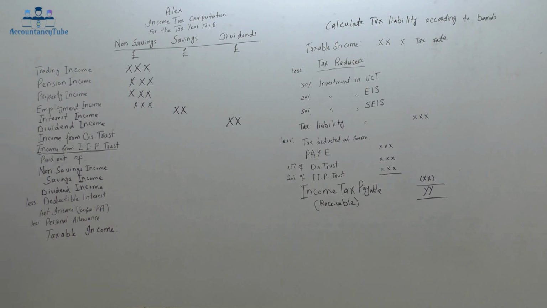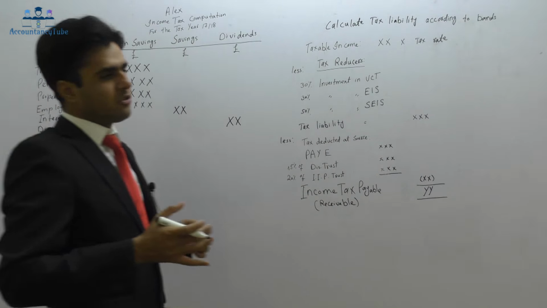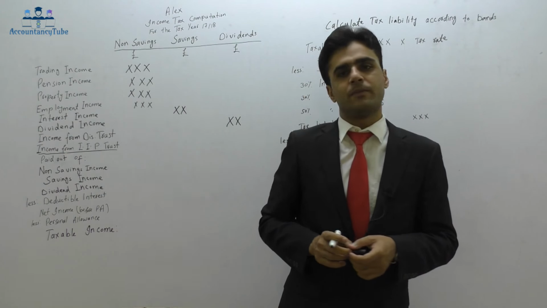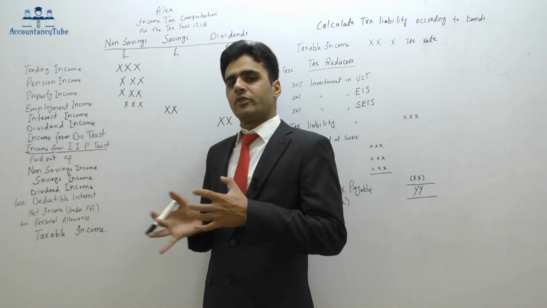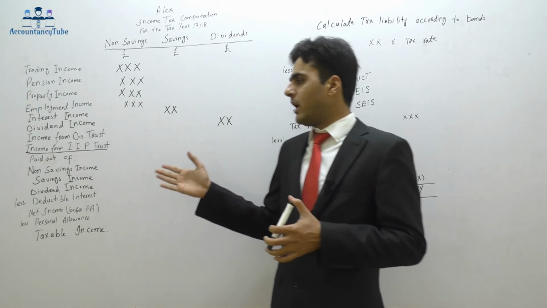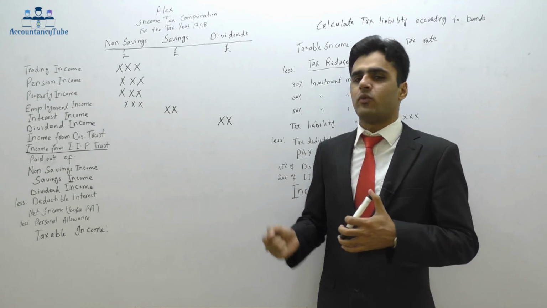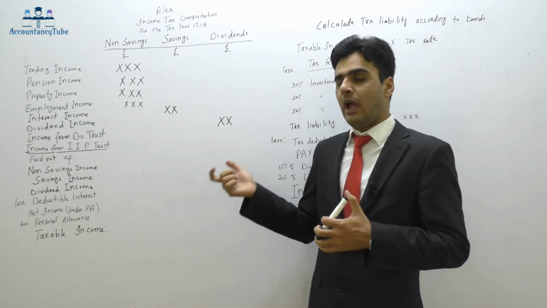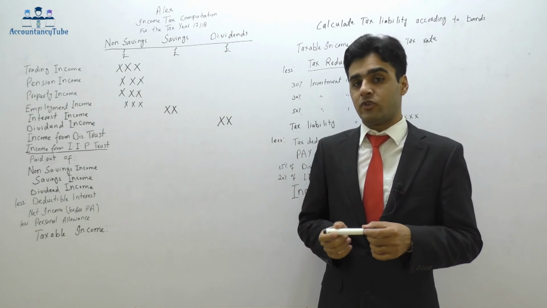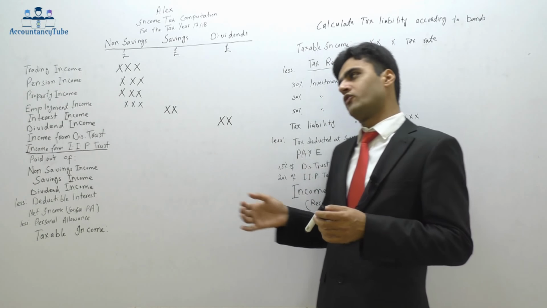Now, there are two types of trust. One is discretionary trust, another is interest in possession trust. We will see the trusts in detail when we move to that chapter, but for now just assume it as one of the sources of income. So there are two types of trusts: income from discretionary trust and income from interest in possession trust.